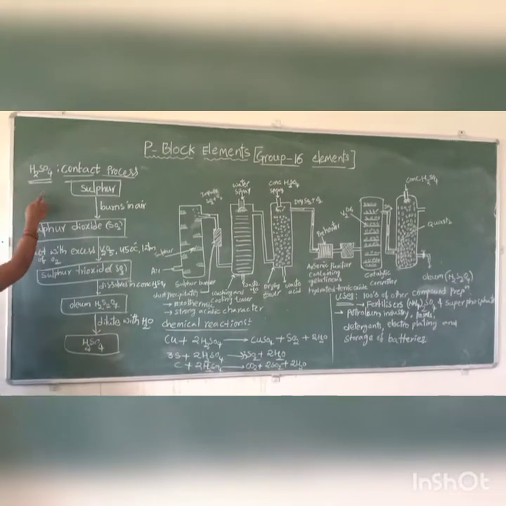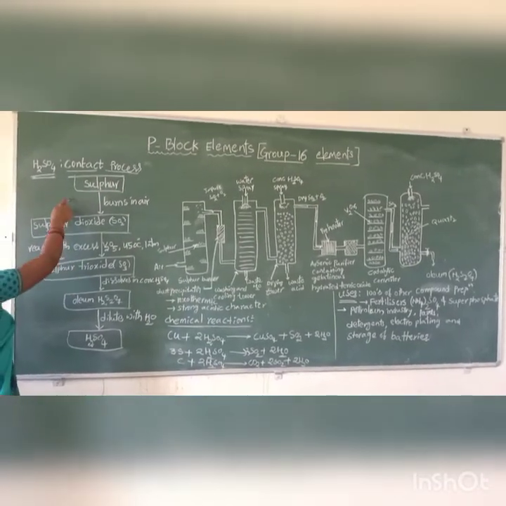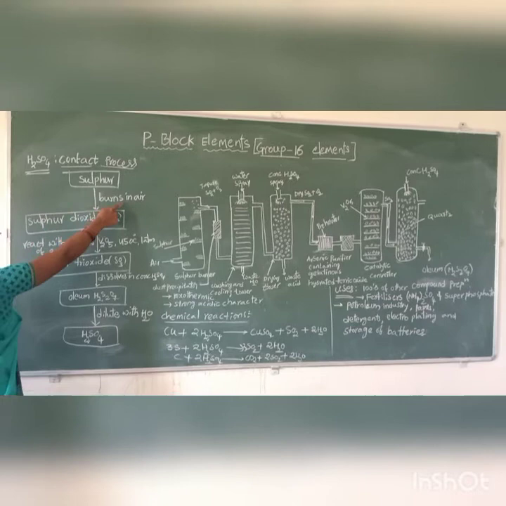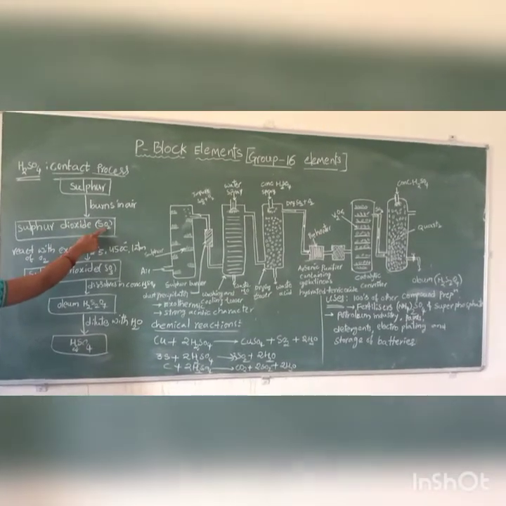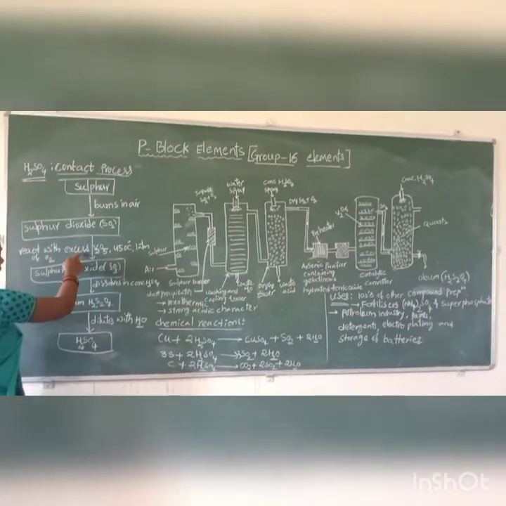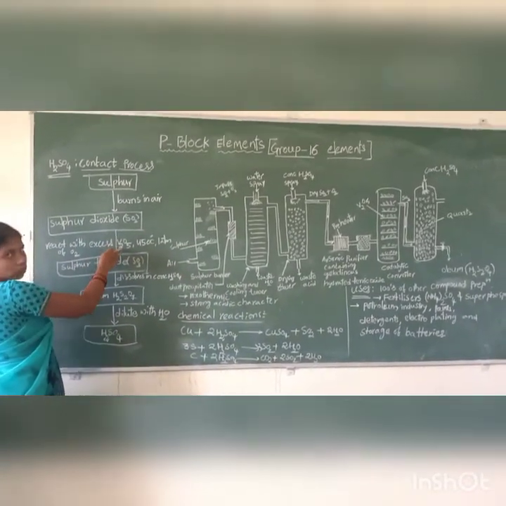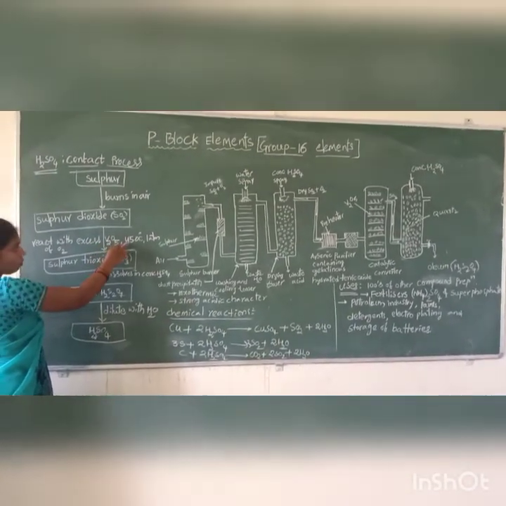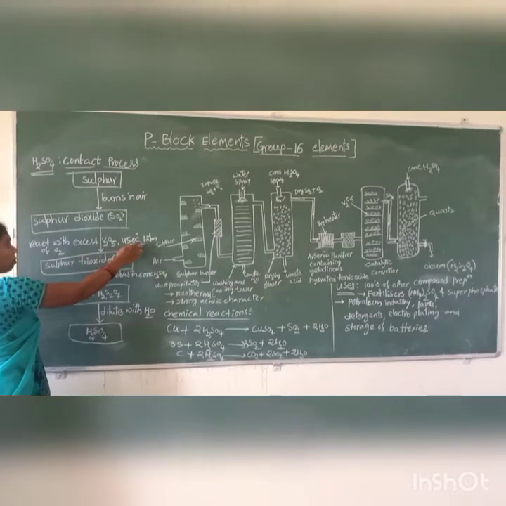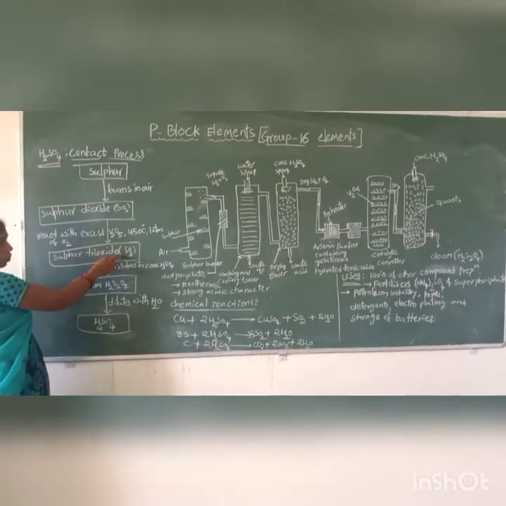Preparation of sulfuric acid: the contact process. In this process, sulfur burns in air to form sulfur dioxide, SO2. The sulfur dioxide reacts with excess oxygen in the presence of the catalyst vanadium pentoxide, V2O5, at a temperature of 450 degrees centigrade and 2 bar pressure to give sulfur trioxide, SO3.